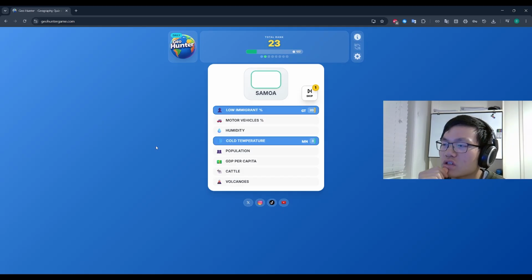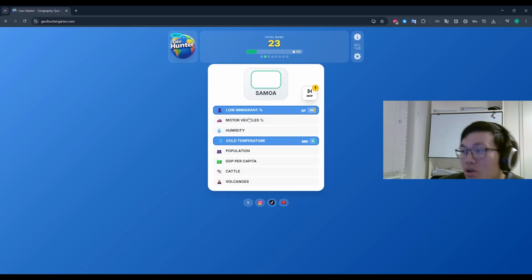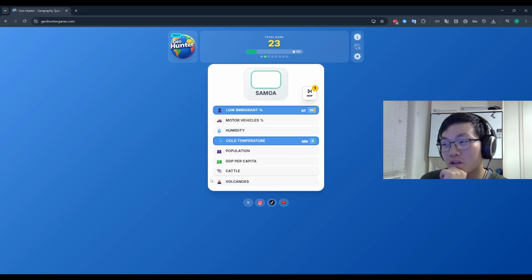Samoa. Interesting. I don't think it's volcano. It's a small country, right? It's an island country in the Pacific. Motor vehicles, I don't think so. Humidity, I can see that. It's literally pretty much on the equator. So humidity is not a bad shout for Samoa. Population definitely not up there. Definitely not up there. So we can rule that out. GDP per capita, I don't think so, and cattle, I don't think so.